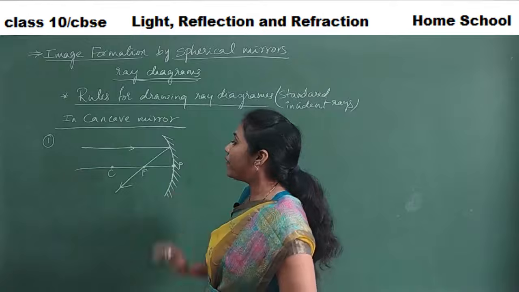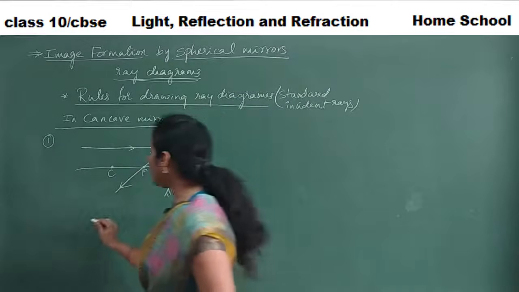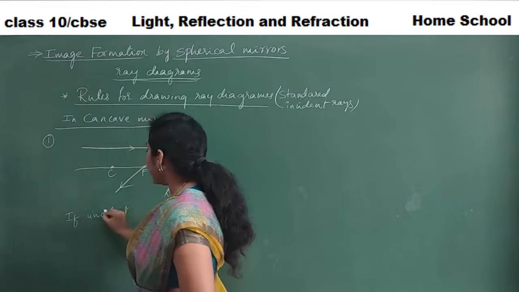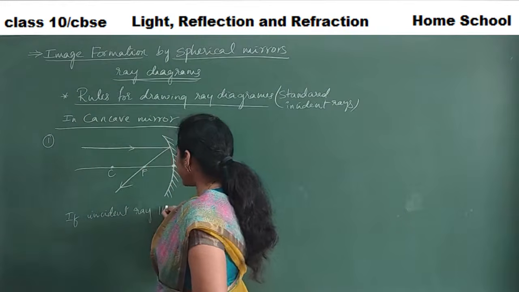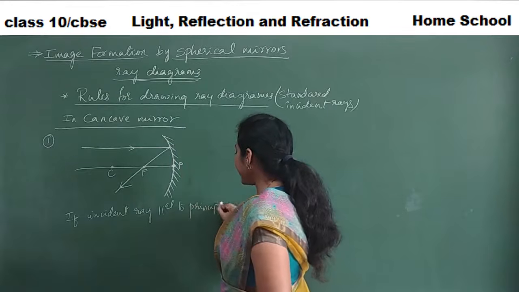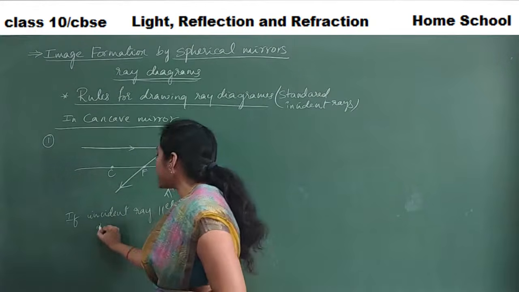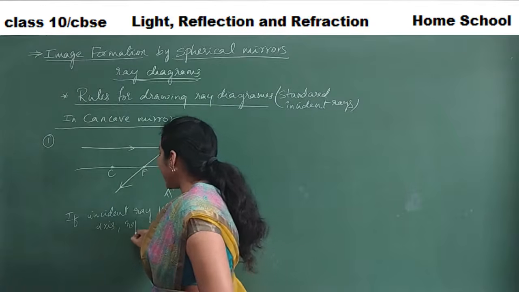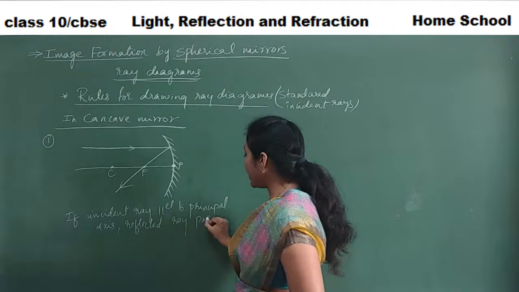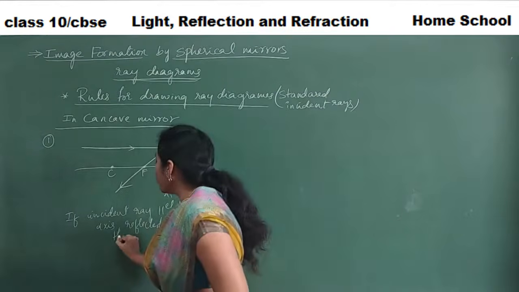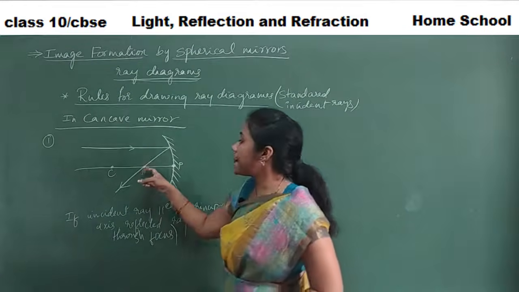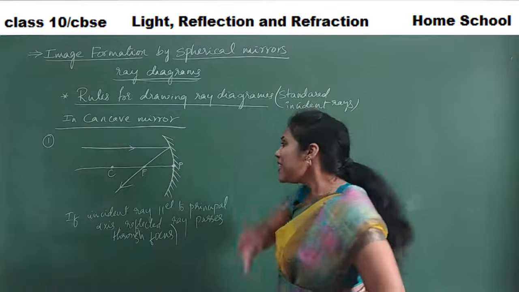Okay, so this is our rule number 1. What you can write: if an incident ray is parallel to the principal axis, any incident ray that is coming parallel to the principal axis, then the reflected ray, this is very, very important, always passes through what? Focus. Always passes through the principal focus. Clear, everybody?